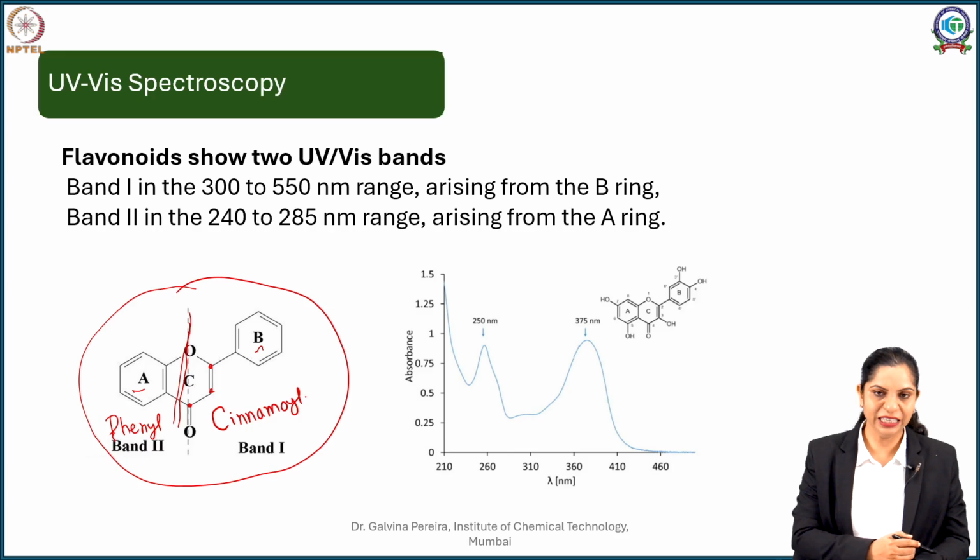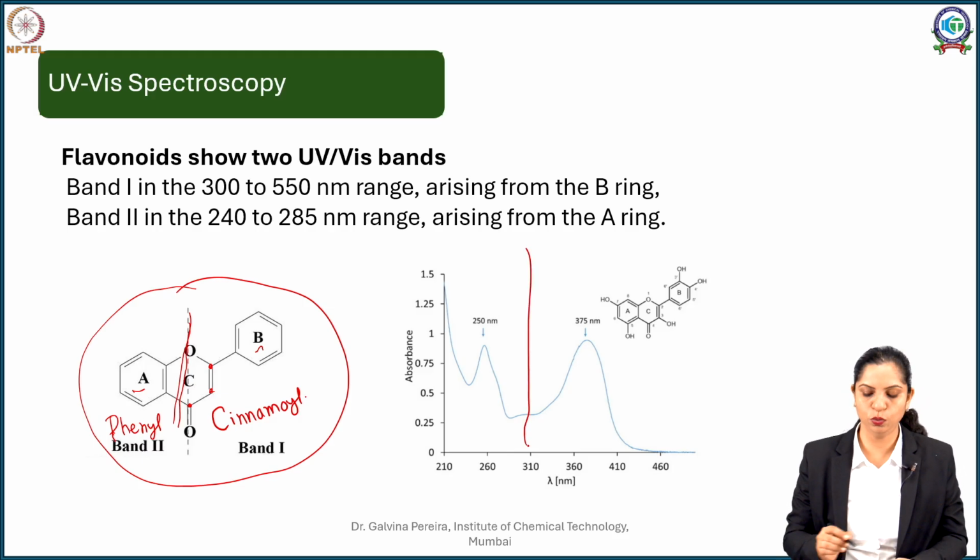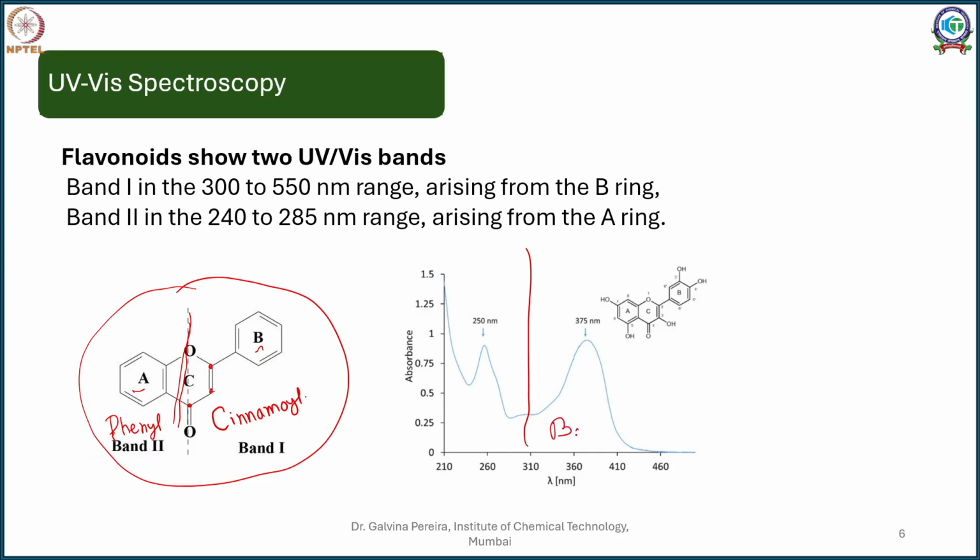So what you see here is that the spectrum of a flavonoid basically splits into two. This part is called your band 1, and this is attributed to the cinnamyl moiety, and this part is called your band 2, and this is attributed more to your phenyl moiety.